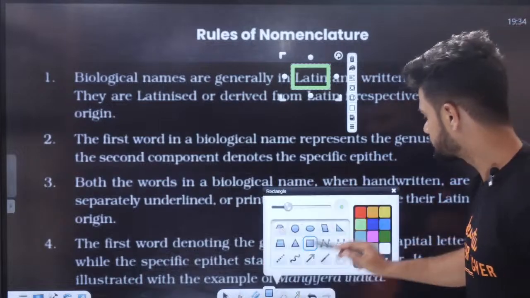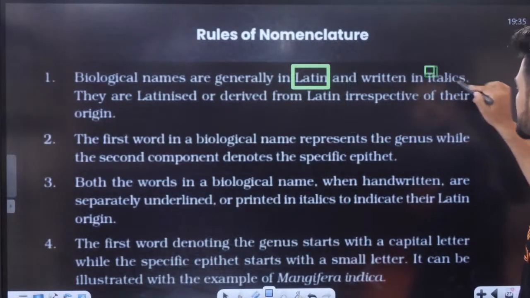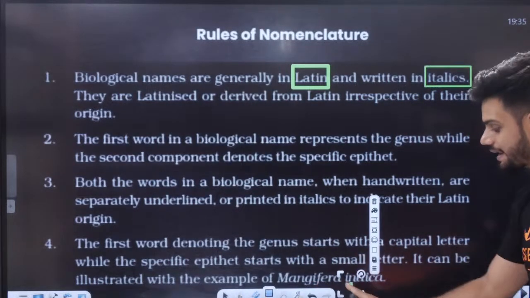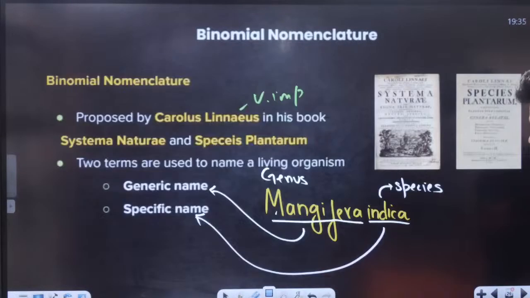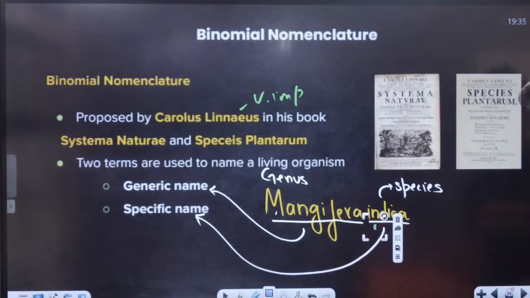Okay, they are in Latin. They became too big. In Latin and written in italics. See students, it is always written in italics. For example, Mangifera indica in italics. But did you see here? When I was writing it, I underlined separately. Underlined it because I'm writing it.